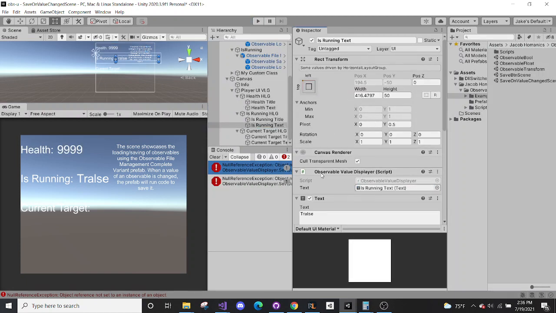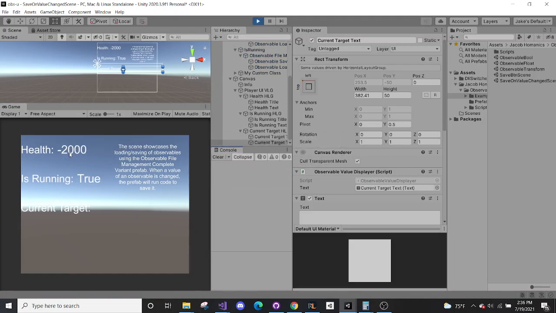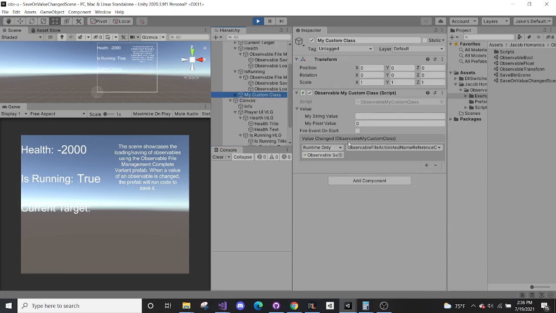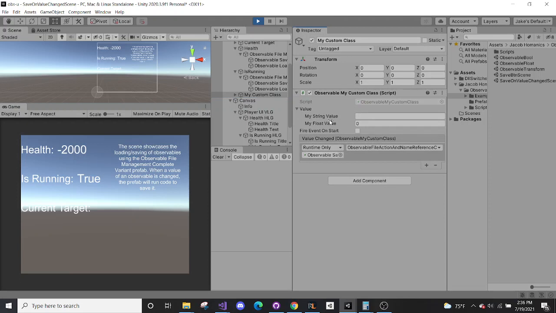Unfortunately, can't fix this in post. Sorry about that. Let's go ahead and press play. So we see -2,000 and true. And then, as I stated earlier, my custom class doesn't get updated because, again, it's only when the object value gets updated, not when its field's properties get updated.